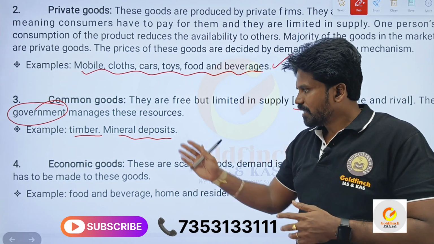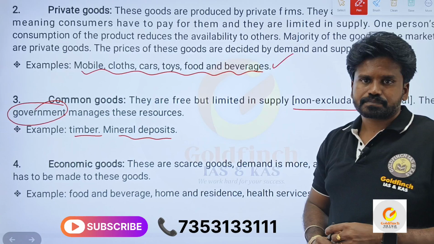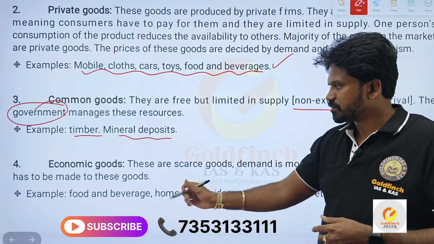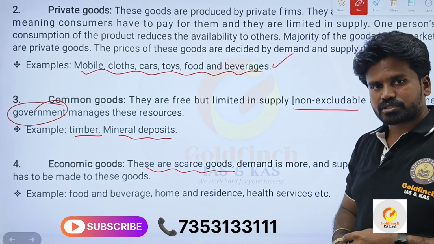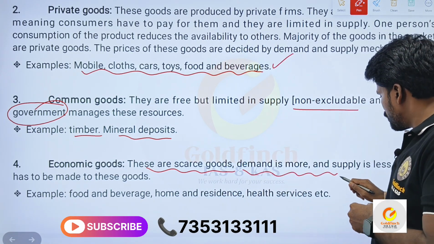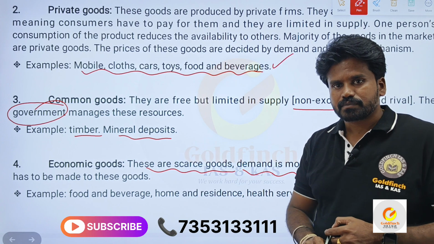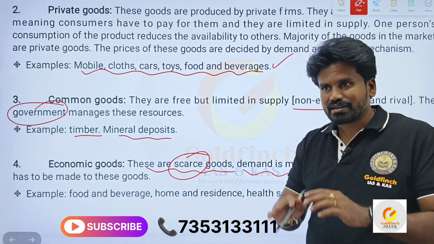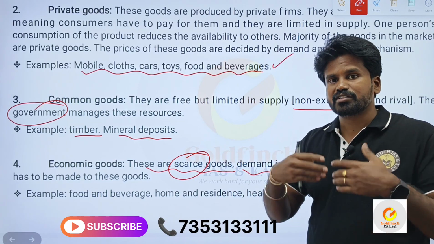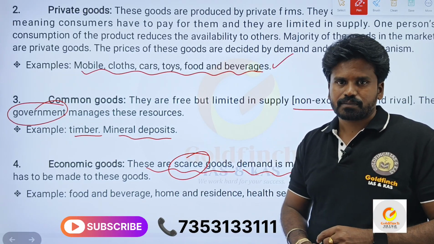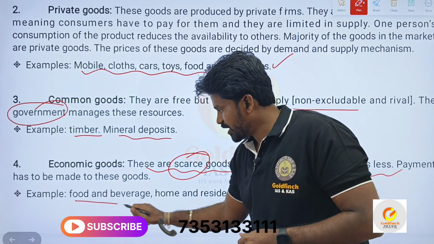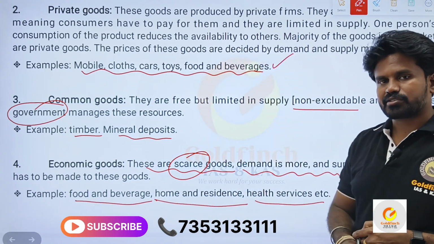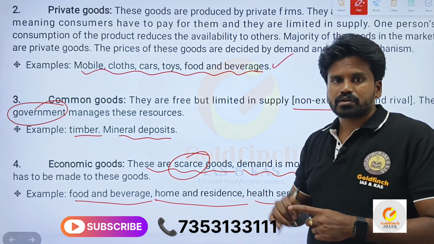Hope you understood. And the fourth one, the last one, is economic goods. These are scarce goods. Demand is more and supply is less. First of all, they are scarce, which means there is a shortage. They are limited in resources, and demand is more for them, but supply is less. What are the goods? Food and beverage, home and residence, health services. Got it? They're all economic goods.